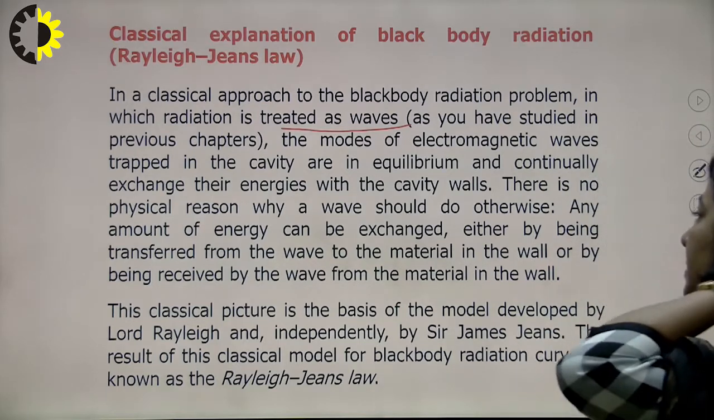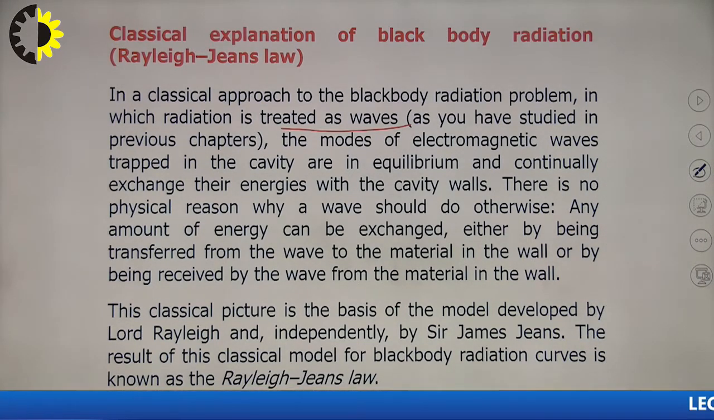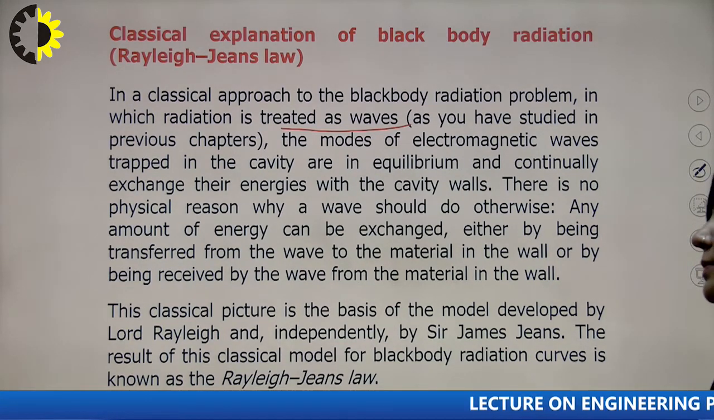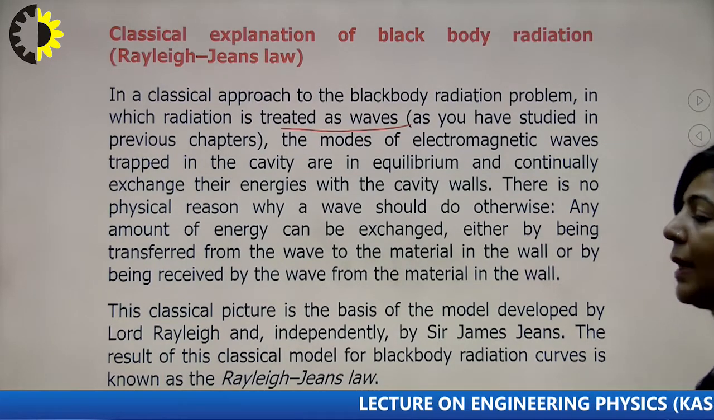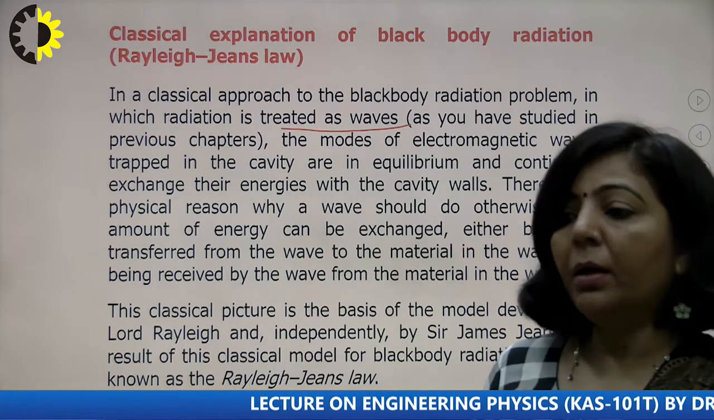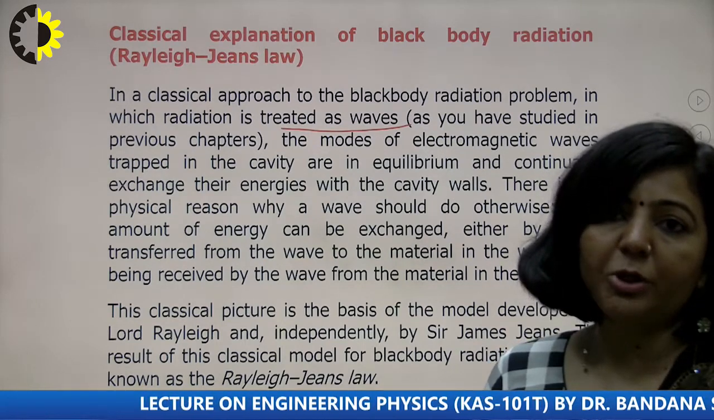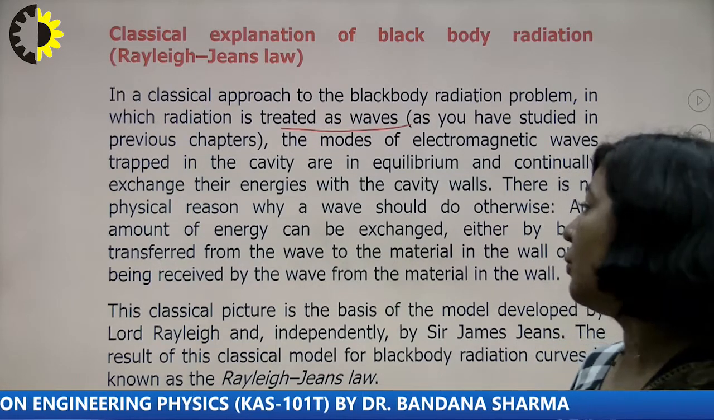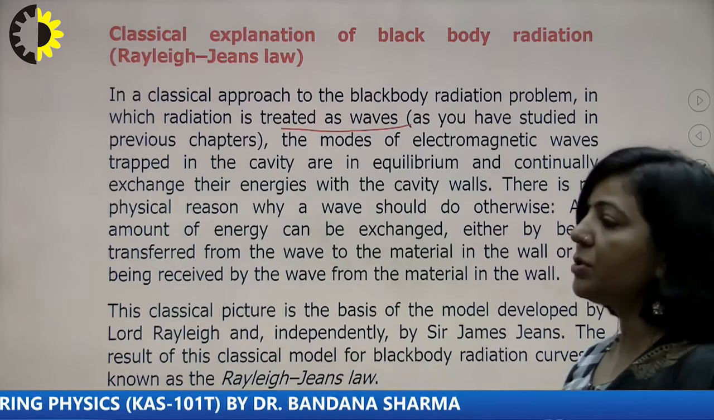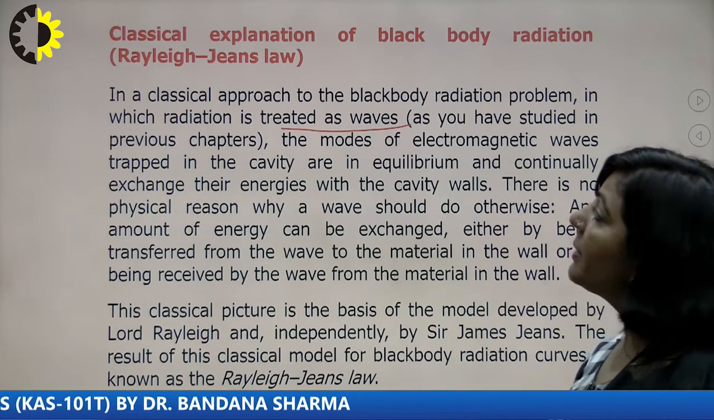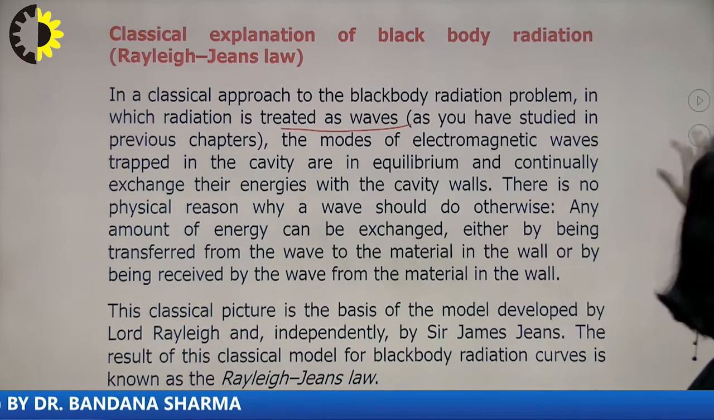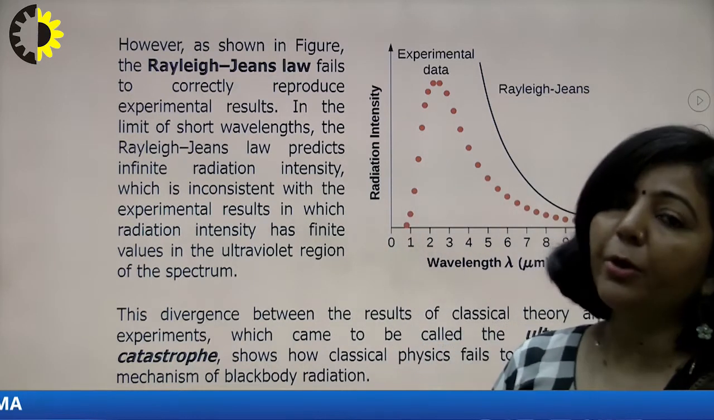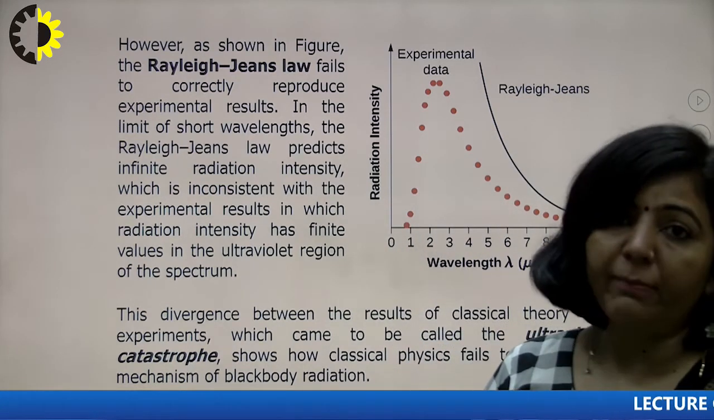This classical picture is the basis of the model developed by Lord Rayleigh and independently by Sir James Jeans. The result of the classical model for the black body radiation curve is known as the Rayleigh-Jeans law. So these two scientists formulated a mathematical expression to explain this black body radiation spectrum, and that mathematical expression is known as the Rayleigh-Jeans law, developed on the basis of classical theory. And what was that law? That law was that energy radiated by a black body is inversely proportional to the fourth power of temperature, right?